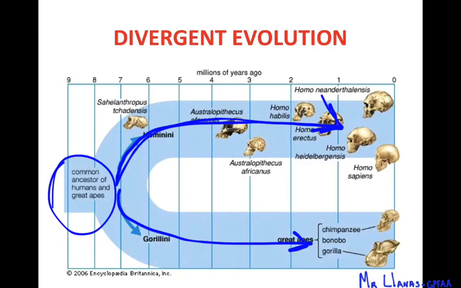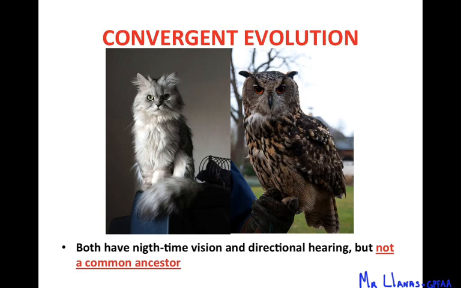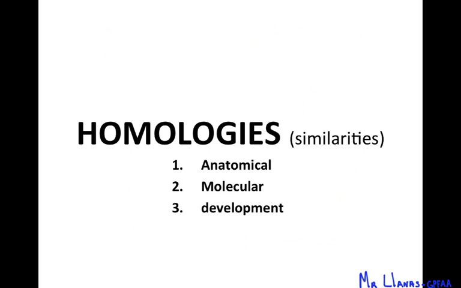Now, if we keep going, this is an example of convergent evolution. Cats and owls. Well, they don't have a common ancestor or something that's very close, right? But they do share some characteristics. They have night vision and directional hearing. So if they hear something, they know exactly where it is, and they can see very, very well at night. Those are characteristics that they developed because of the environment, not because they have a common ancestor. That's convergent evolution.